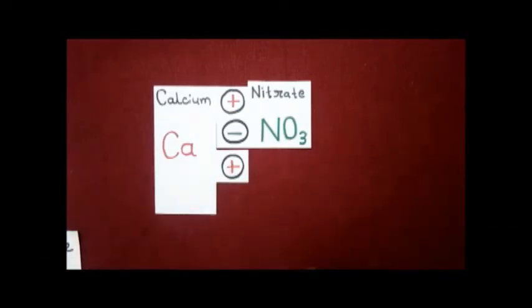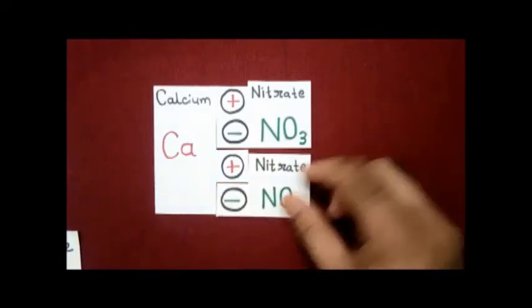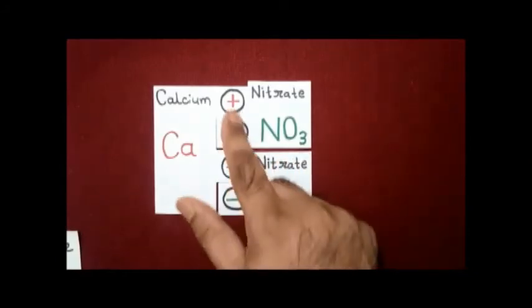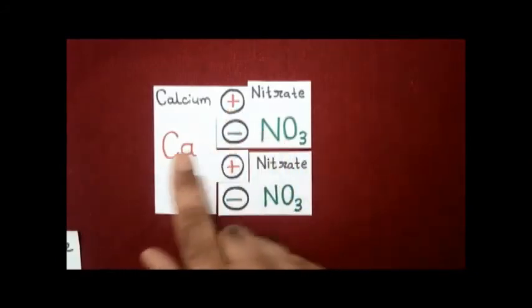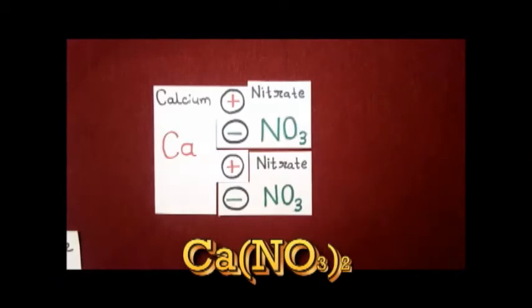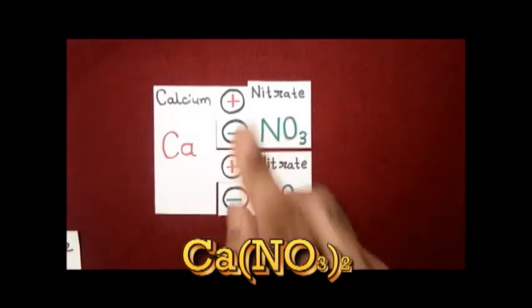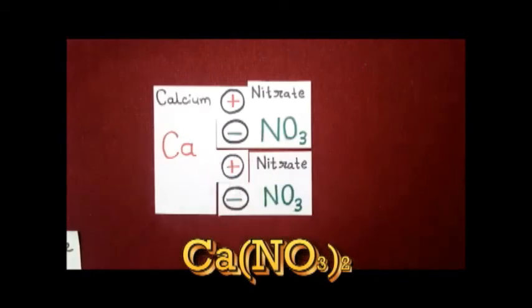So one more nitrate ion will be required. Now it's neutralized. So in calcium nitrate, calcium is single whereas 2 nitrate ions are there. Therefore the chemical formula for calcium nitrate is Ca(NO3)2.